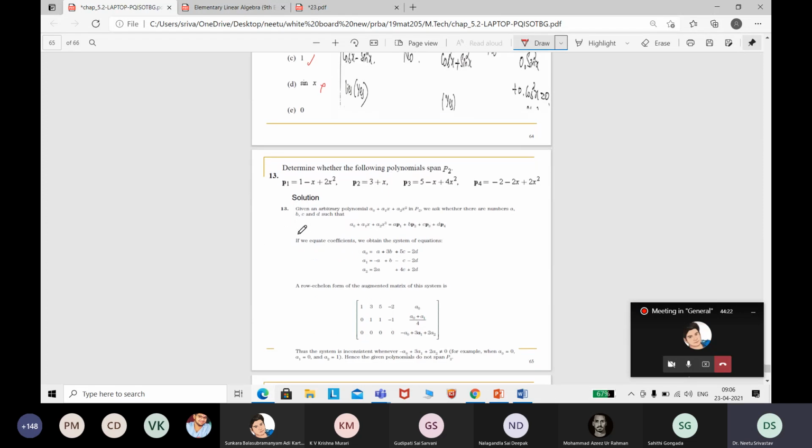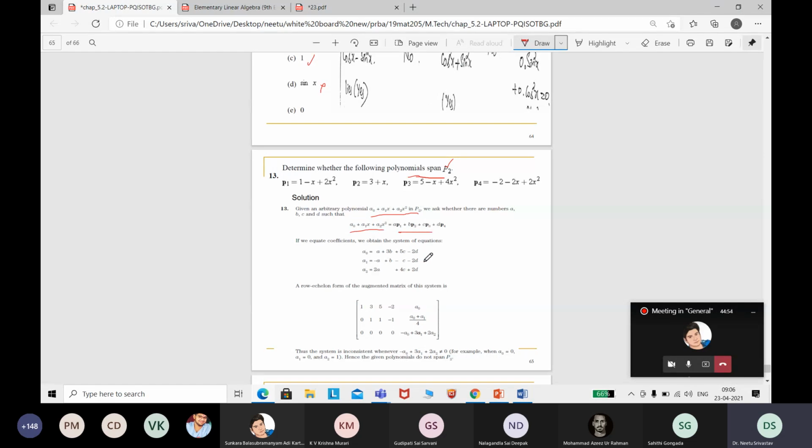Okay. Same here for spanning P2. P2 means it will have spanning vectors as 1, x, x square. So they are telling that P1, P2, P3, P4, whether it will span P2 or not. When you are asking for P2, you should have a maximum power as x square. That is how we have assumed any polynomial in P2. And then any polynomial in P2, you can write as a linear combination of P1, P2, P3, P4. So that is what you have written.